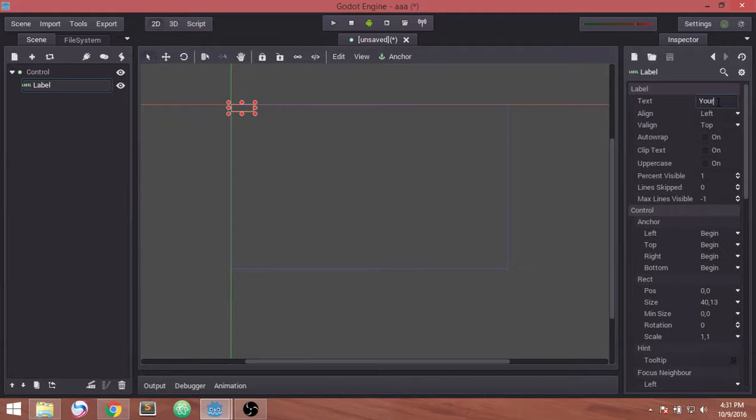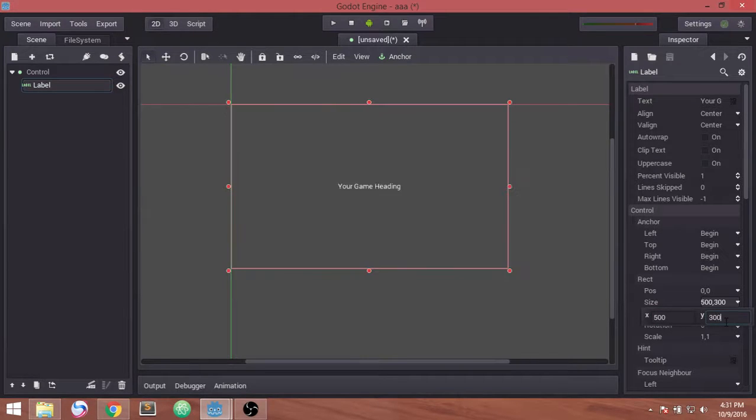Your game heading. Okay, we have to align it to center, vertical align to center, and the size should be the full of the viewport.